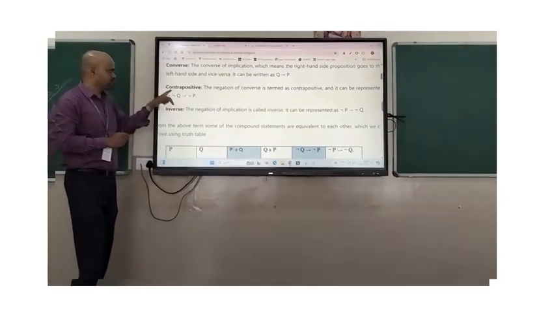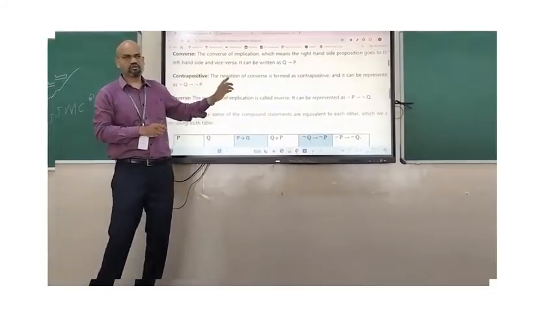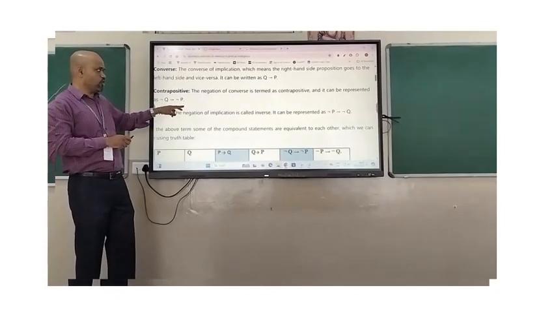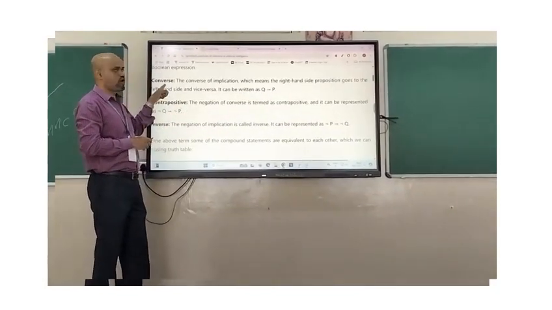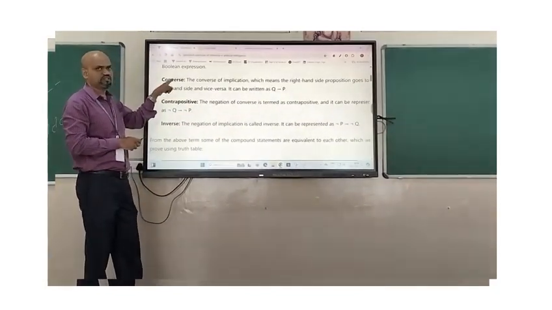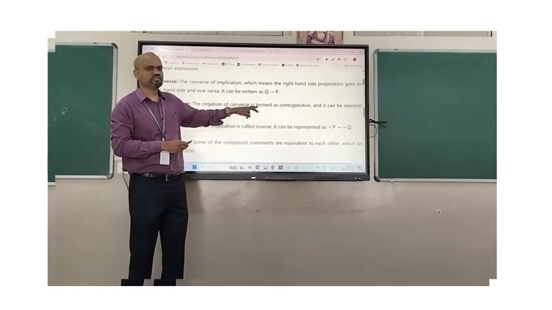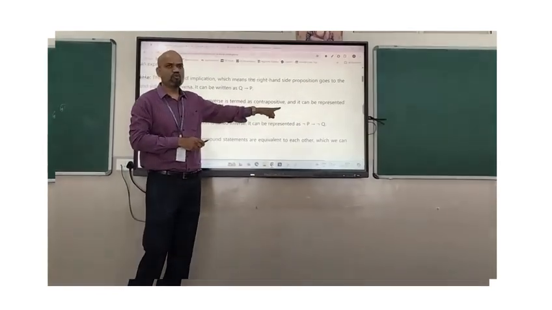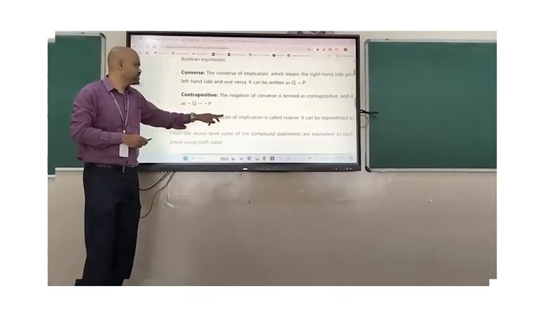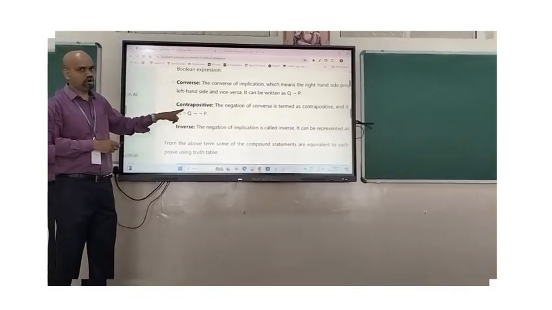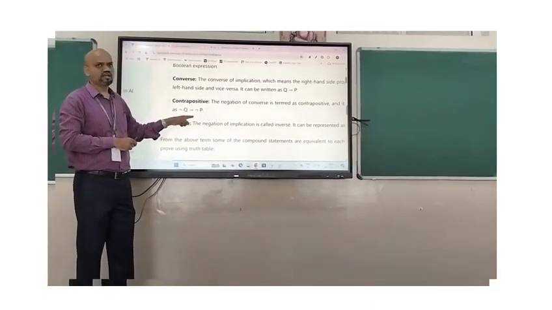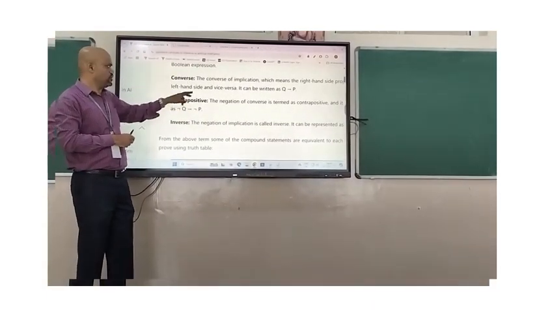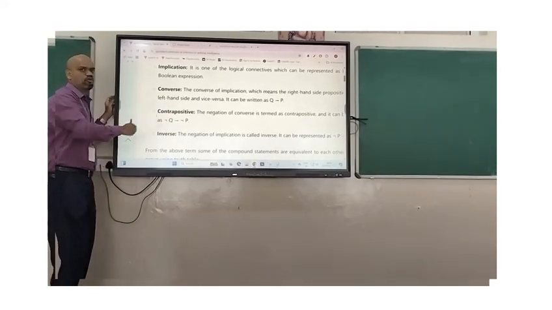And the next one, contrapositive. Contrapositive means the negation of this converse. So whatever we have in converse, the negation of the converse is termed the contrapositive, and it can be represented as not Q implies not P. So we call it a contrapositive.